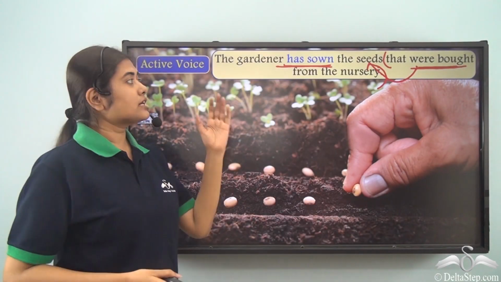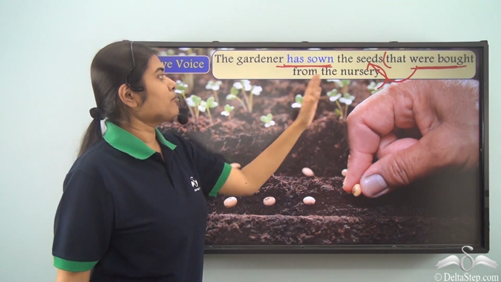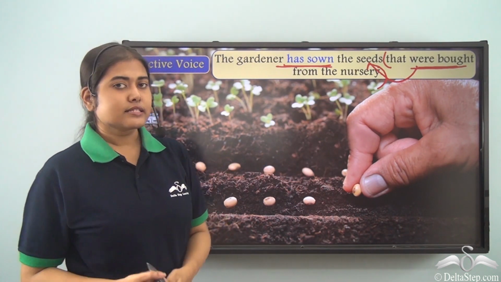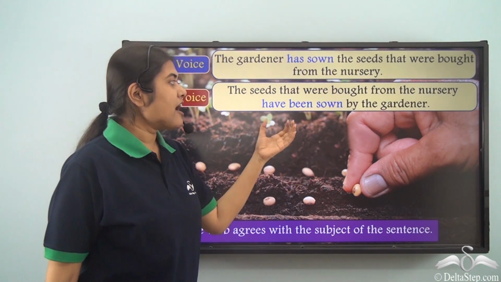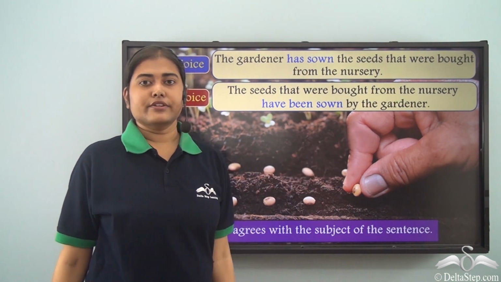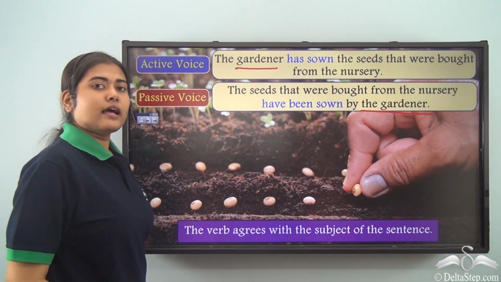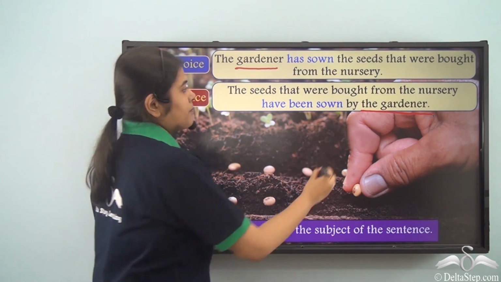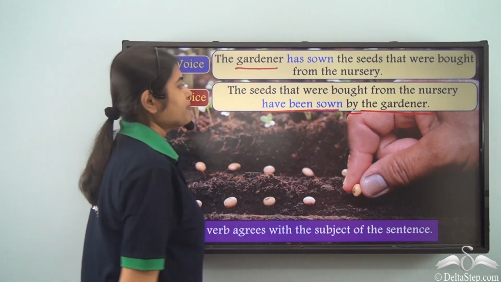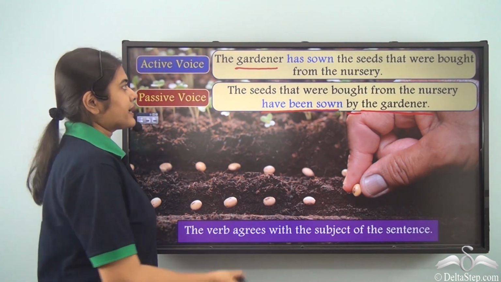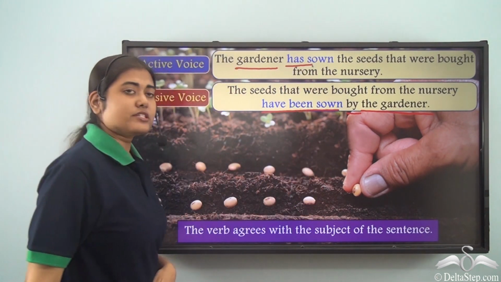So, when we are going to convert this sentence into passive voice, this entire part, the seeds that were bought from the nursery, will become our subject. So, the sentence will be, the seeds that were bought from the nursery have been sown by the gardener. So, here the gardener is the doer, which is placed after the verb in the passive voice. Before that, we have used the preposition by, and the verb is have been sown. Now we'll note once again that the gardener denotes a singular subject and hence we have used a singular verb.